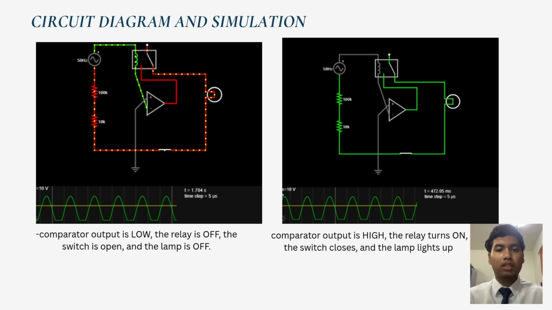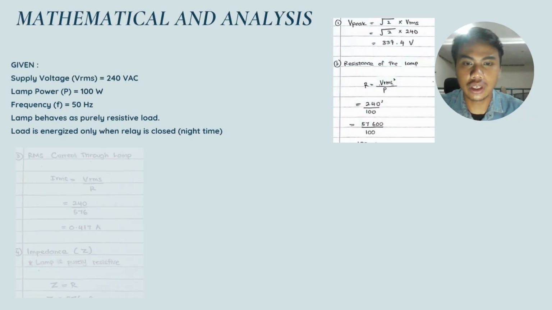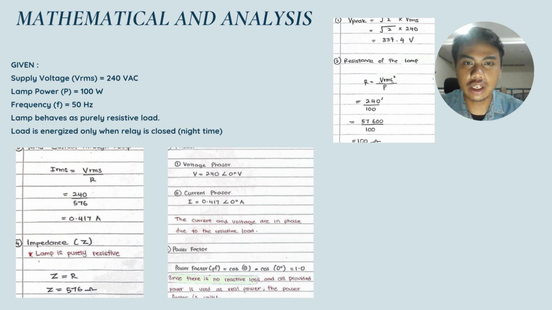The pulse in the output waveform means that the sensing voltage is dropping below 0 volt during part of the AC cycle. When this happens, the comparator detects that it is lower than the reference voltage, 0 volt. So the comparator output goes low, causing the relay to turn off for a short moment. This pulse indicates that the circuit is responding directly to the raw AC signal, which causes rapid on and off switching during each cycle. Okay, so I will explain about the mathematical analysis.